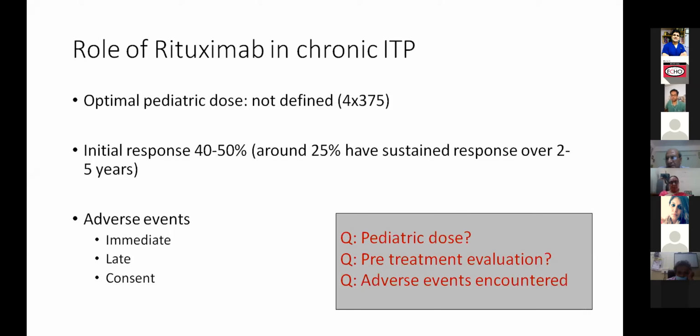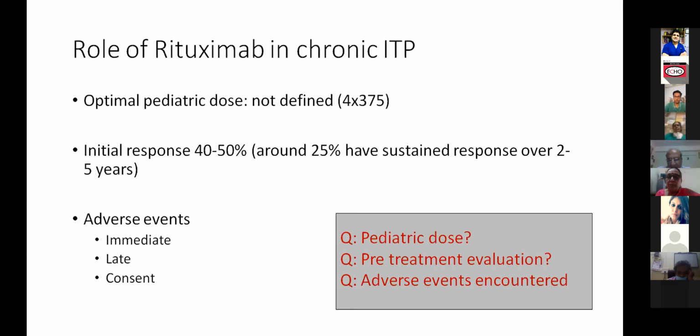The only problem with the use of rituximab is that you wait for some time, a couple of months, and then the response starts coming slightly more, and then you don't know whether it is a spontaneous remission or it is the drug, unless you are doing 2 arms and you compare both the arms. But by and large, it does probably seem to have effect, and some patients do improve. And most of these patients would have undergone an investigation for excluding the infections. That is what we do. I am not aware if any specific pre-treatment evaluation is required for this.